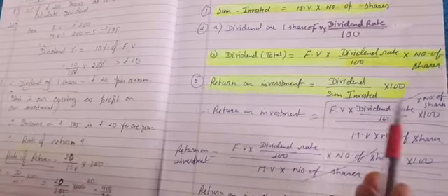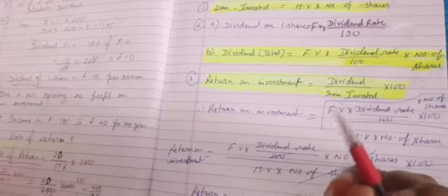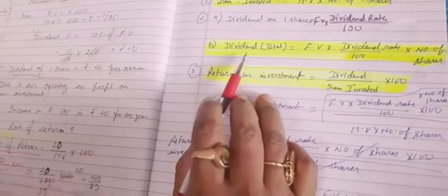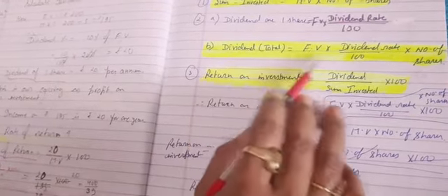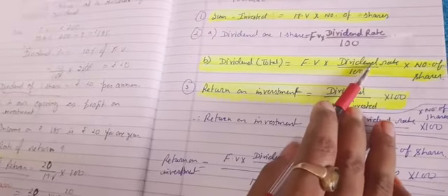And one more thing, because you are a student of mathematics, you have to understand: it is not compulsory that we always need to find this one. Sometimes it happens that this is given, this is given, this one is also given, and we have to find out this.